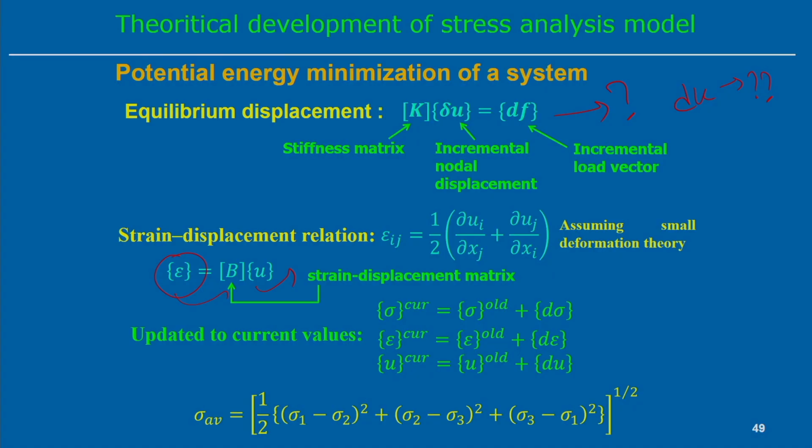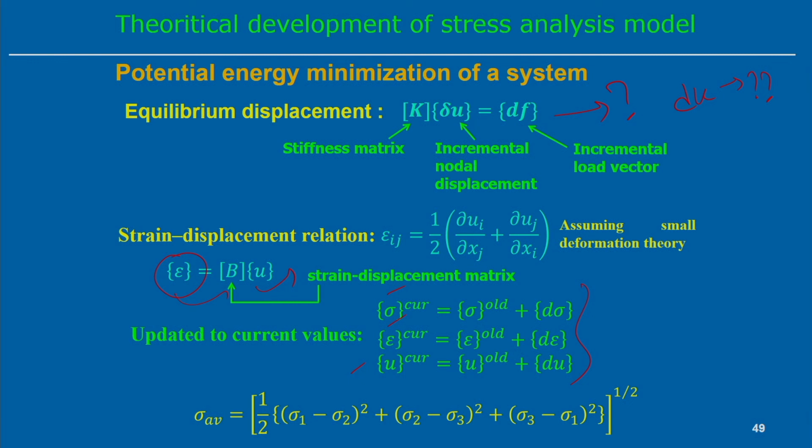That is how we get the displacement field, strain field and stress field in a particular domain. In incremental form, the current strain and current displacement can be updated compared to the previous step, and then we will get the solution.